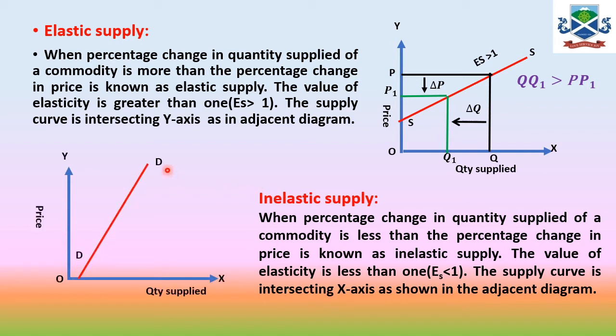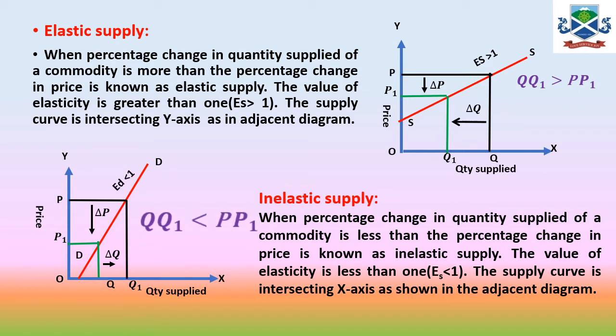So at any point on the x-axis it will be intersecting, and if you take the price change, PP1 is greater and QQ1 is lesser. That means delta P is greater and delta Q is lesser, and because of that QQ1 is lesser than PP1, and hence the elasticity of supply is less than 1.